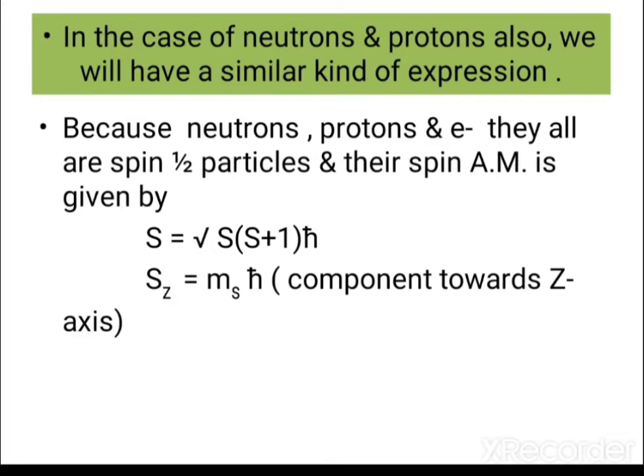In the case of neutrons and protons also, we will have a similar expression, because neutrons, protons and electrons are all spin half particles, and their spin angular momentum is given by s equals under root of s into s plus 1 times h cross, and the component towards the z axis is given by s_z equals m_s h cross, where this m_s can take values plus minus half.